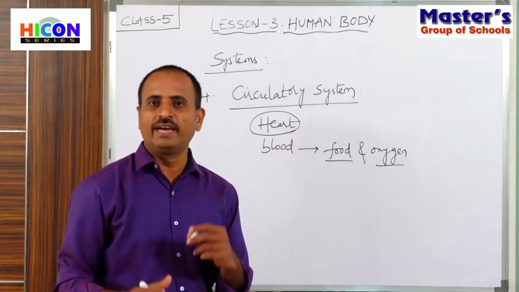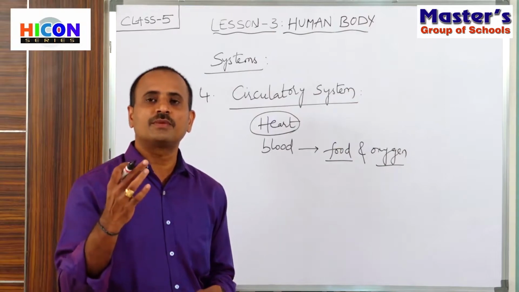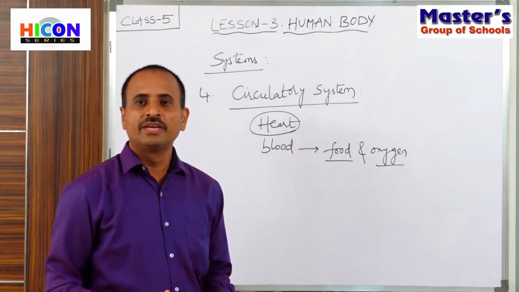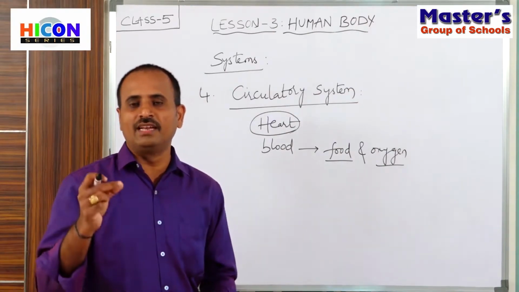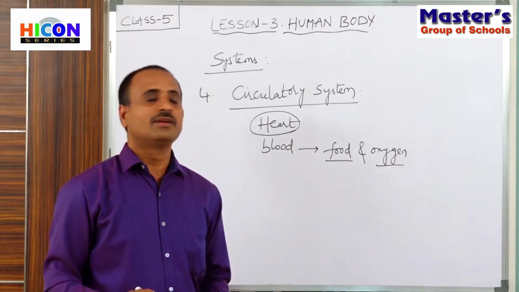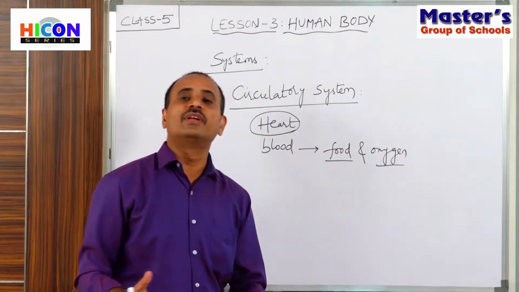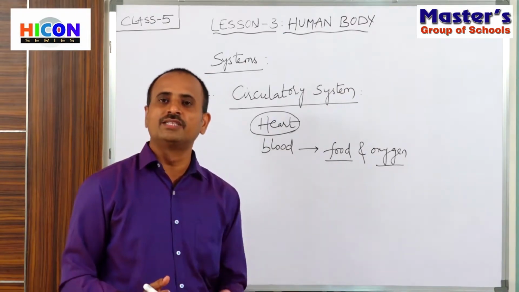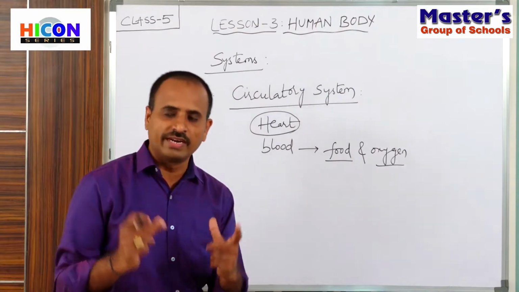If there is no energy, the body part will stop functioning. That's why every cell in our body requires food and oxygen. By using that food and oxygen they get energy, and by using that energy the body parts start working.